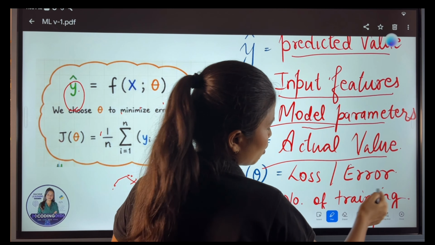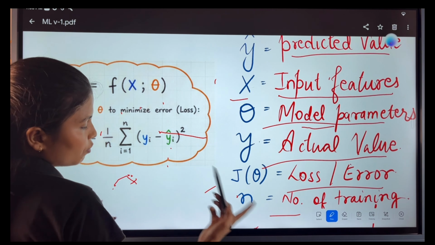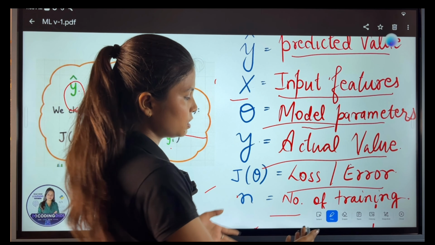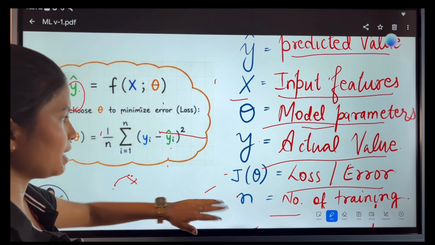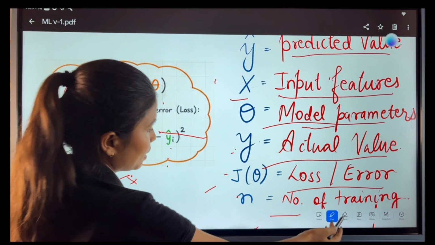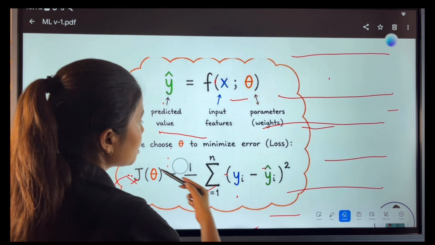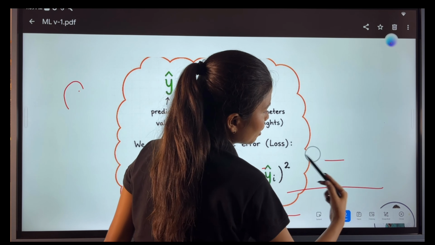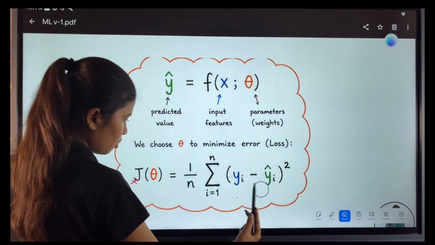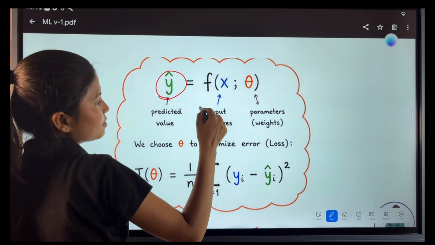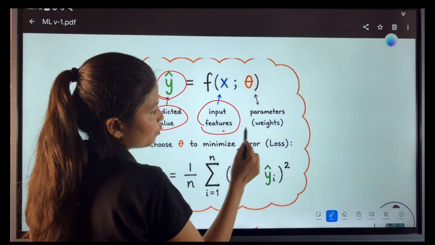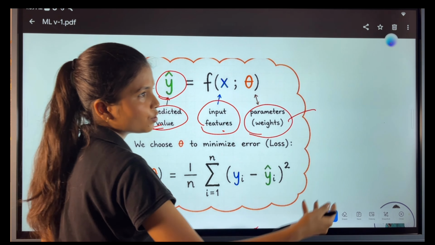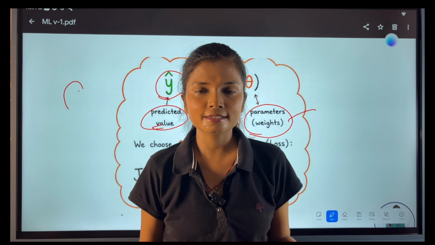Then there are the actual value, the losses and the number of samples I'm giving. Like let's say I just trained the child on 5 images, it means 5 samples, and the losses that the model makes, and the actual value is what exactly I have provided, right? Look at this, I have summarized this here. Now, what is y bar, the predicted one? What is predicted by the model, which is not the actual value but the prediction on unseen data. With the unseen data, the prediction happens with the input feature and the weightage. What is the weightage? As I told you, the spotlight on what is the value of this. Like let's say success is something which has more value in my life.